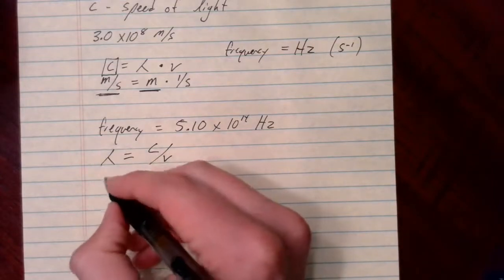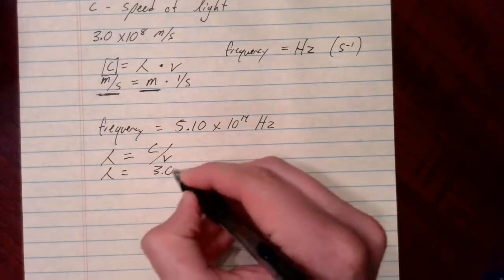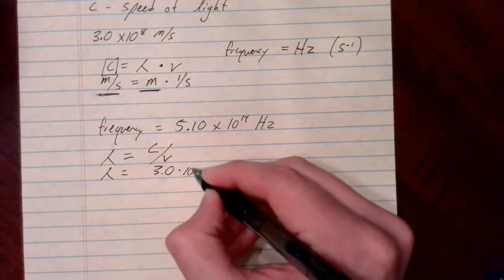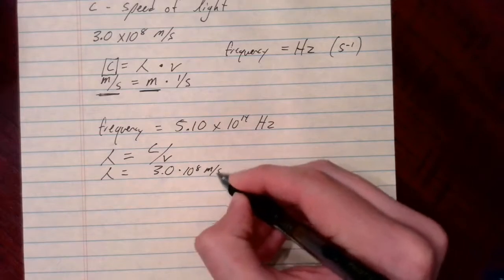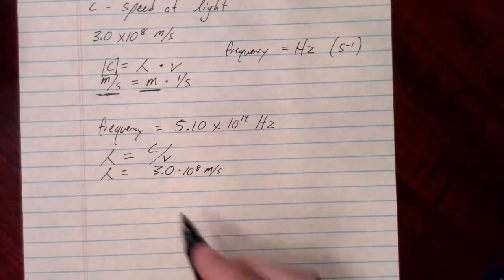So now I can go ahead and plug in. So wavelength equals the speed of light, which is 3.0 times 10 to the 8th meters per second. And yes, you have to write in the units here. If you don't write in the units, you won't get credit, because writing in the units will help you catch a lot of simple mistakes that you might make.